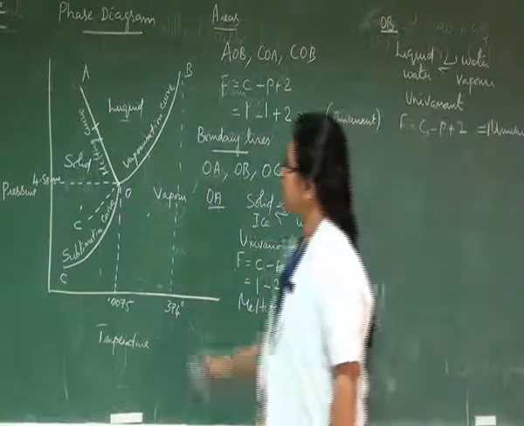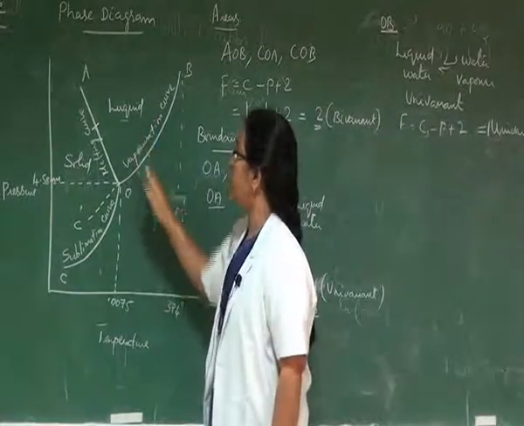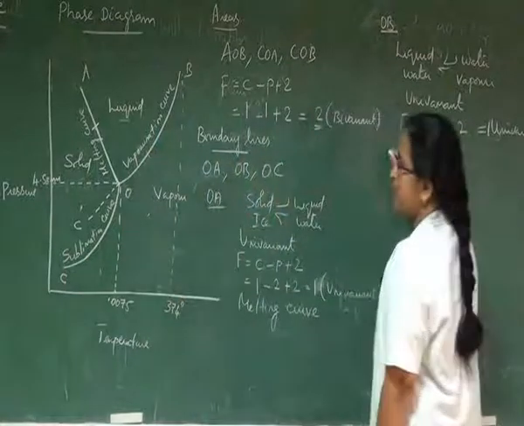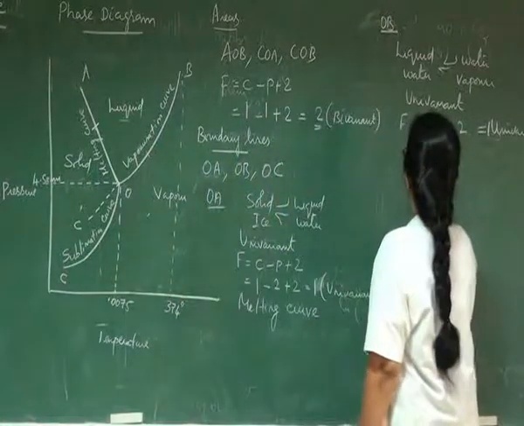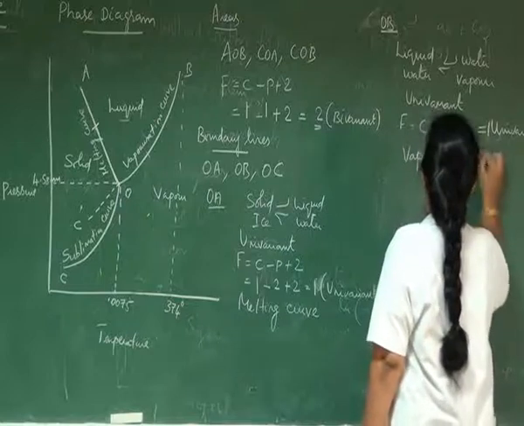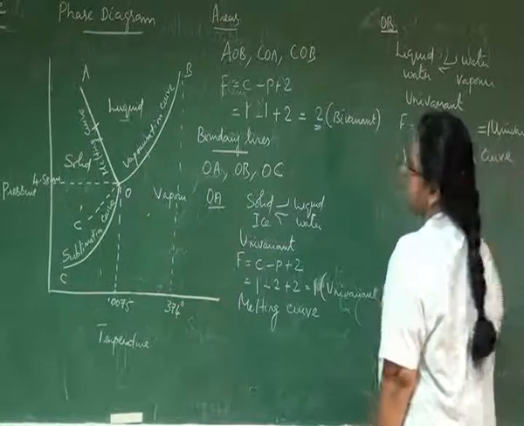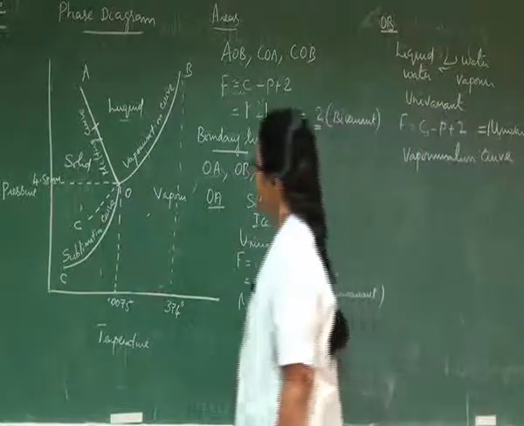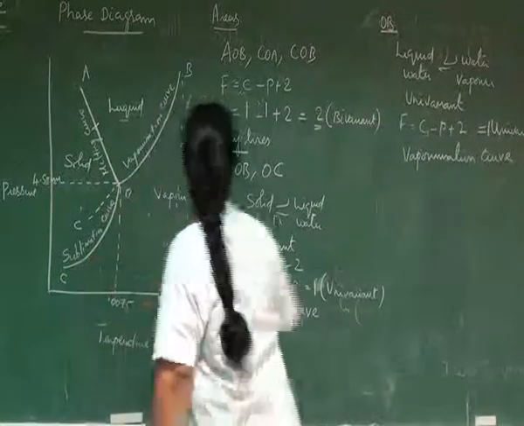And this equilibrium reaction between liquid water and water vapor is explained by means of this curve, namely the vaporization curve. This boundary line is called the vaporization curve. Next boundary line is OC.